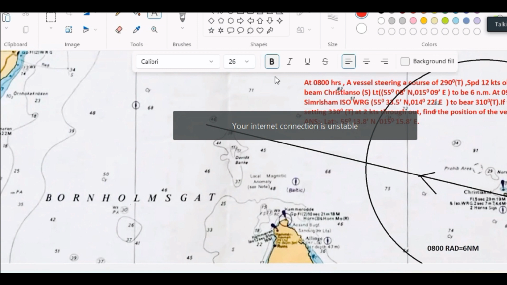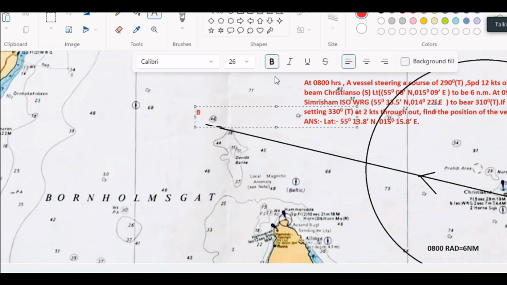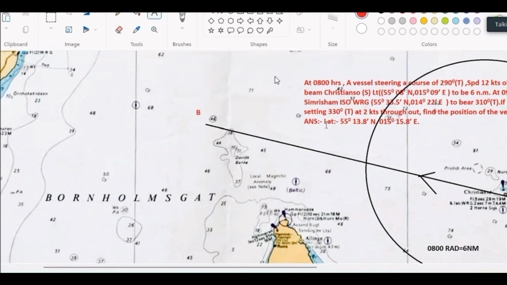We draw from A, we draw the course A to B, and after that your current is given as 330. Apply the current at B point.